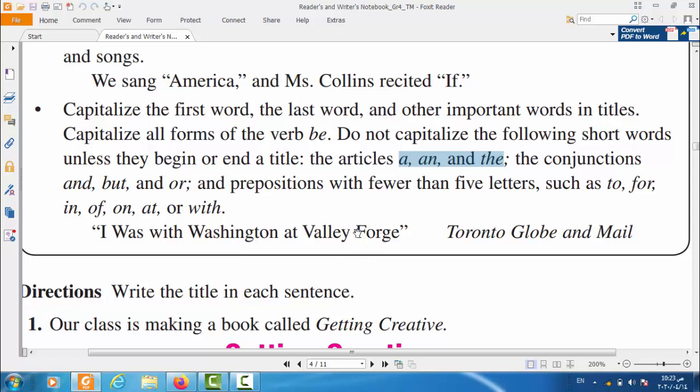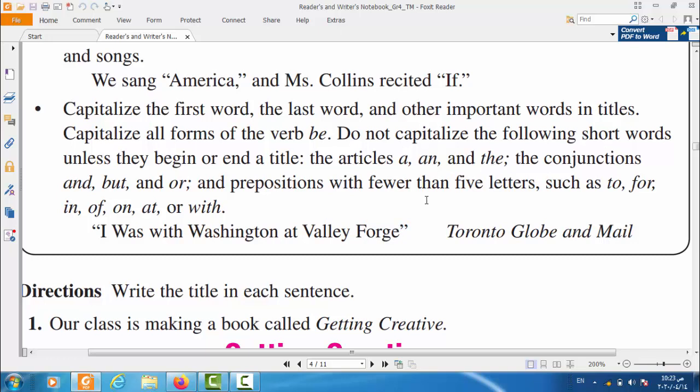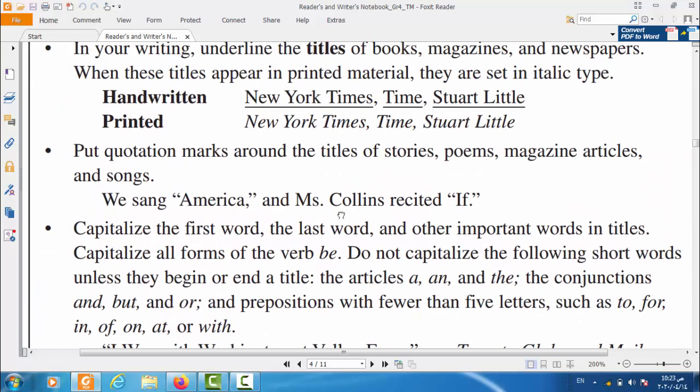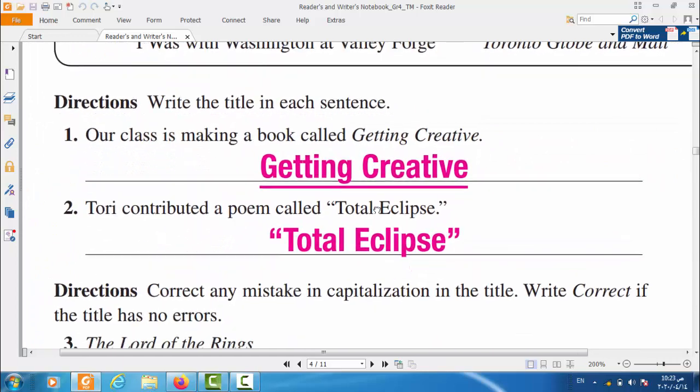Okay, guys, so they must come at the beginning or at the end to be capitalized. But if a, an, the come in the middle, do not capitalize them. Okay, that's today's lesson, guys. Let's check the directions down here.